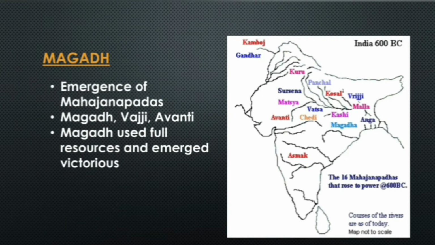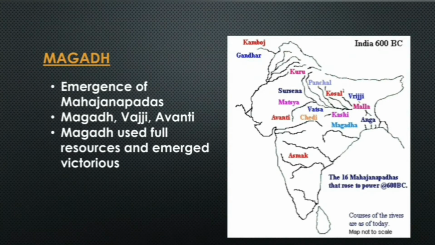Then the Janapadas, the smaller kingdoms of the late Vedic age, emerged into Mahajanapadas. There were 16 Mahajanapadas in the Indian subcontinent, as we can see in the figure given here. Among these, Magadh, Avanti, and Vajji were the powerful ones.